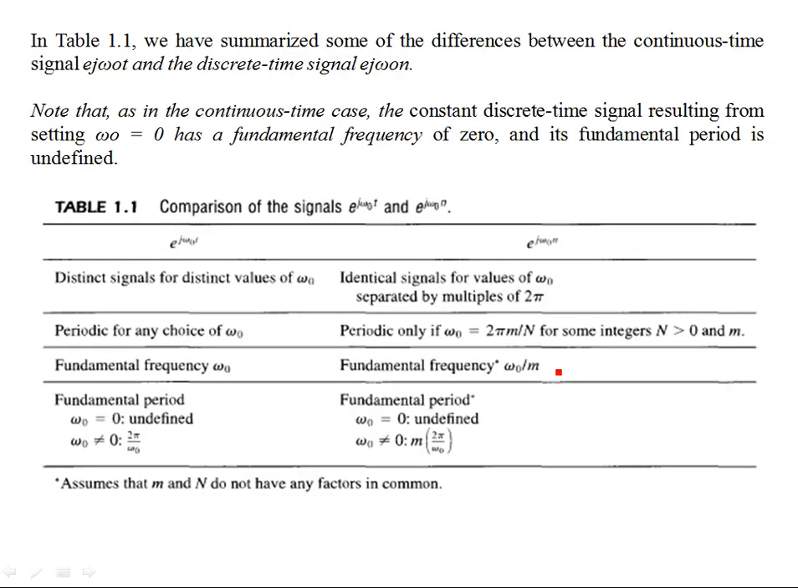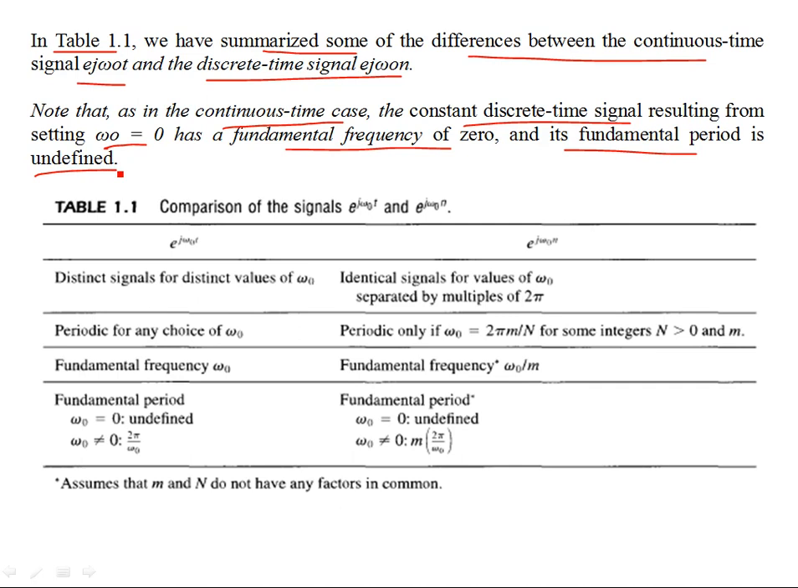Now, Table 1.1 from your text summarizes some of the differences between the continuous time exponential signal and the discrete time signal, e.g. omega naught n. Note that, as in the continuous time case, the constant discrete time signal resulting from setting omega naught equal to 0 has a fundamental frequency of 0, and its fundamental period is undefined. Because if omega naught is set to 0, that means the signal is not oscillating. So we are talking of a constant, and a constant has a 0 frequency.